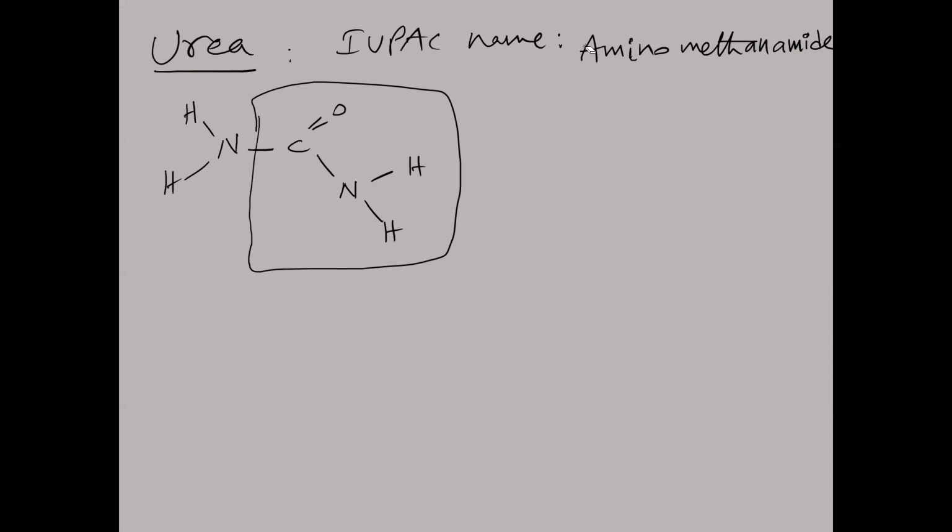Actually, there are two amino groups here. This is one NH2, this is one NH2. So diamino ketone is also a common name. It is the first organic compound manufactured from the inorganic compound ammonium cyanide, NH4CNO. From this inorganic compound, the organic compound was prepared for the first time. So keep that point in mind.